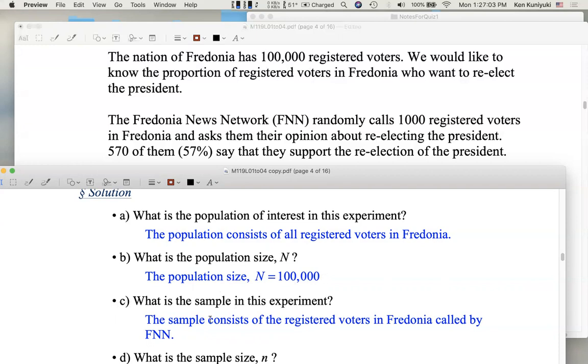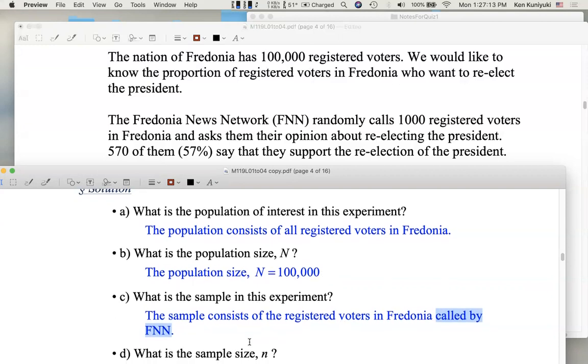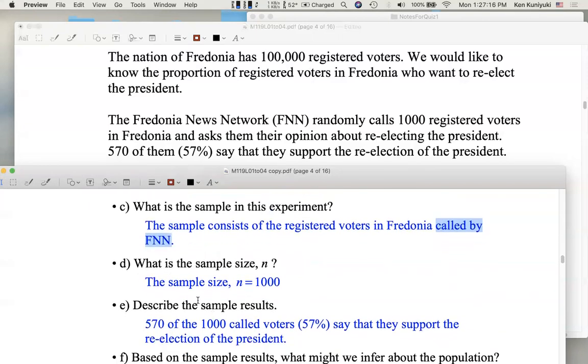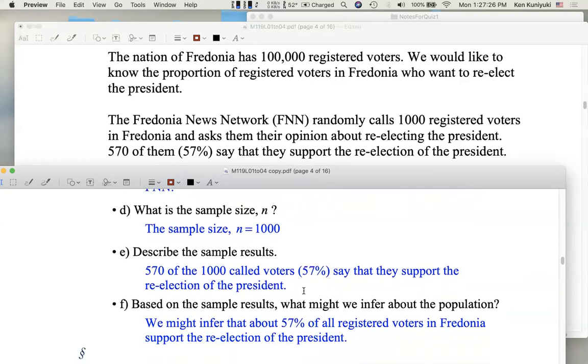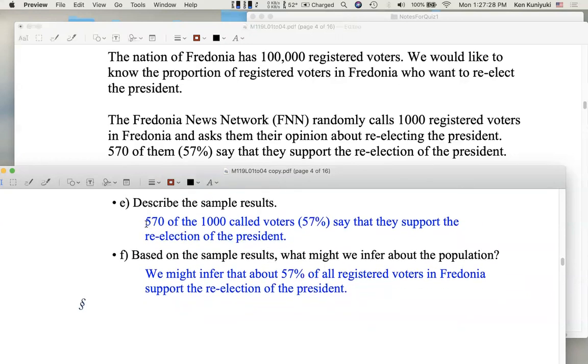C, what is the sample in this experiment? The sample consists of the registered voters in Fredonia who are called by FNN, the Fredonia News Network. So they're in the poll. The sample size, little n, is 1,000 voters. That's the sample size in our poll, or FNN's poll. E, describe the sample results. Well, 570 of the 1,000 called voters, or 57% of them, say that they support the re-election of the president. So the sample proportion is 0.57.